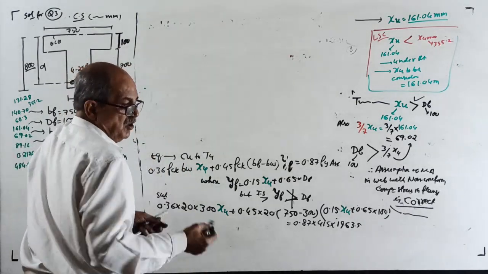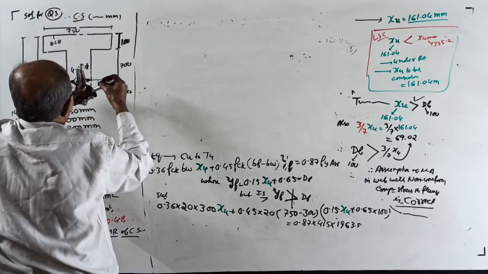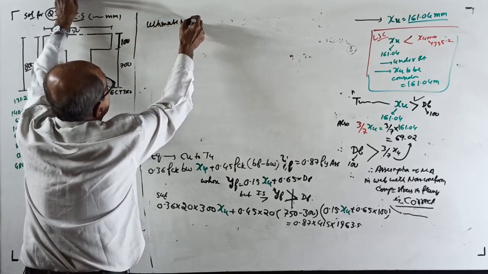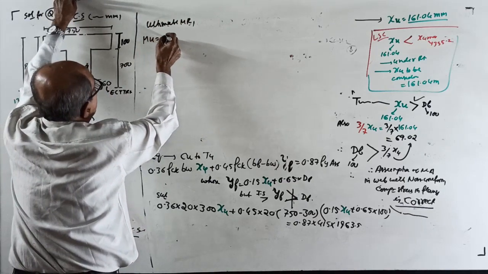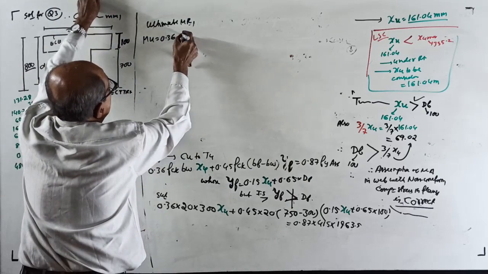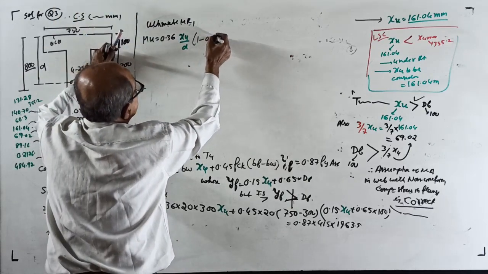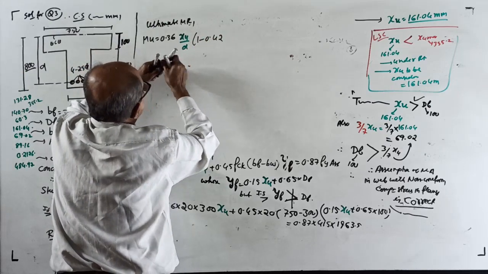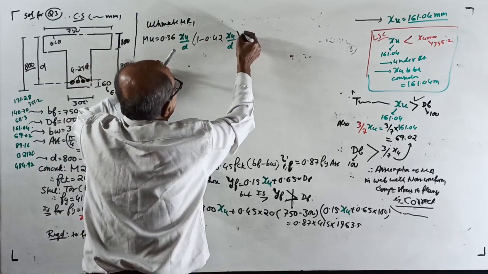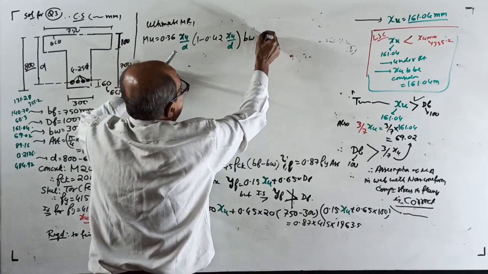This time I won't use color, I'll maintain the same pen. Ultimate MR, Mu equal to 0.36 xu by d into bracket 1 minus 0.42 xu by d into bw d square.